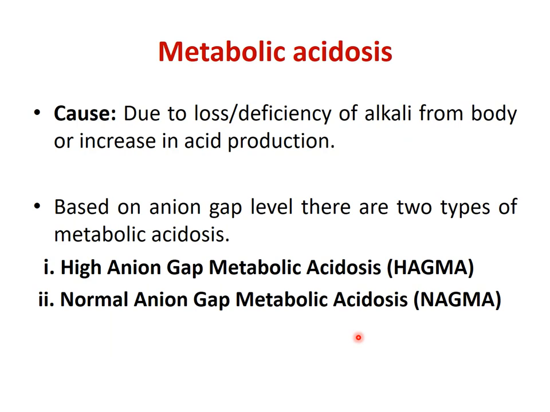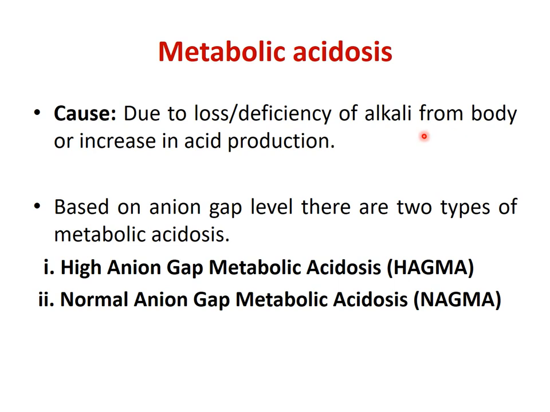Let's start with metabolic acidosis. What is the main cause of metabolic acidosis? Acidosis occurs either due to loss of alkali from the body or an increase in acid production.